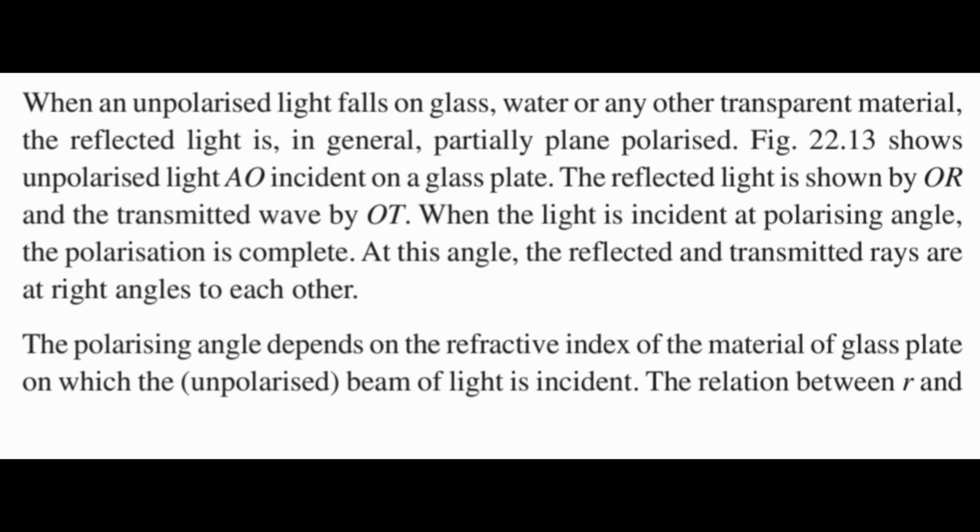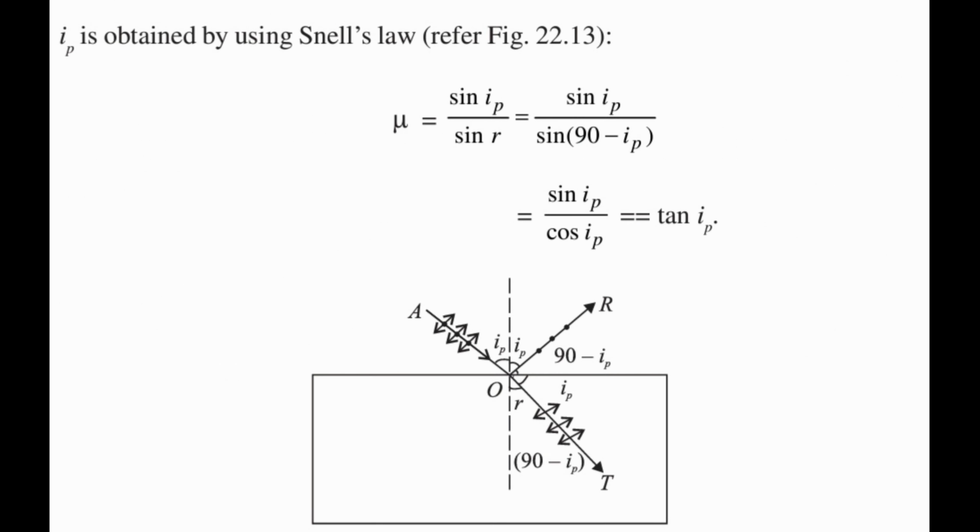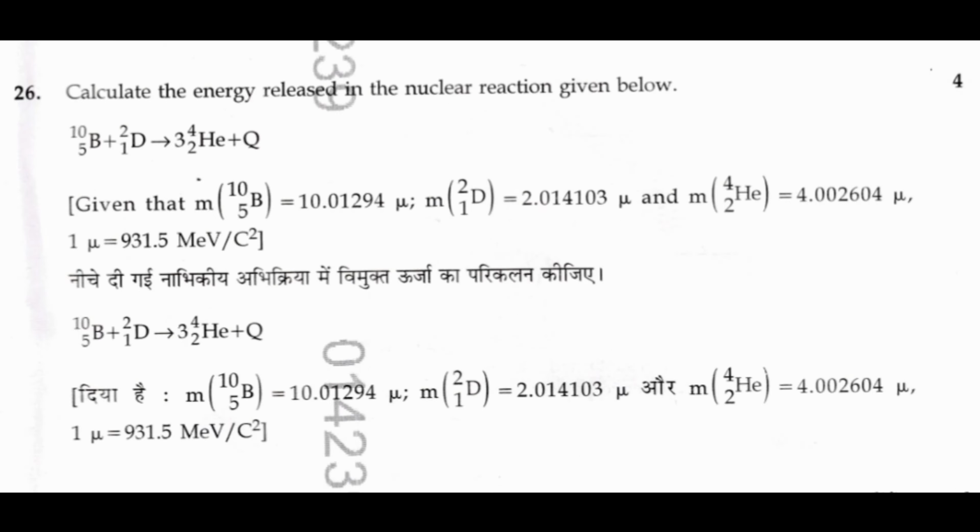The polarizing angle depends on the refractive index of the material of the glass plate on which the beam of light is incident. The relation between R and IP is obtained by using Snell's law. Mu is equal to sin IP by sin R, which is equal to sin IP by sin (90 minus IP), which is equal to sin IP by cos IP, which is equal to tan IP.